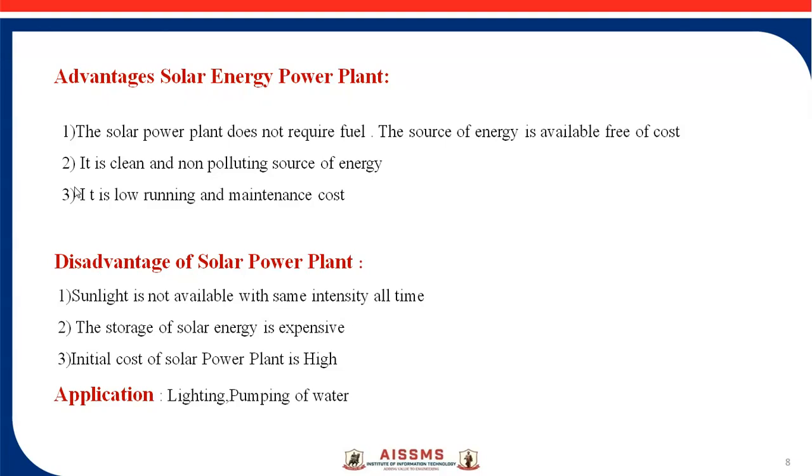Then the disadvantages of the solar power plant: the sunlight is not available with the same intensity all the time. The storage of solar energy is expensive as compared to other power plants. The initial cost of a solar power plant is high as compared to other power plants. Mainly applications are in lighting and pumping of water, and many applications in rural electrification or power supply in remote areas where the grid is not available.